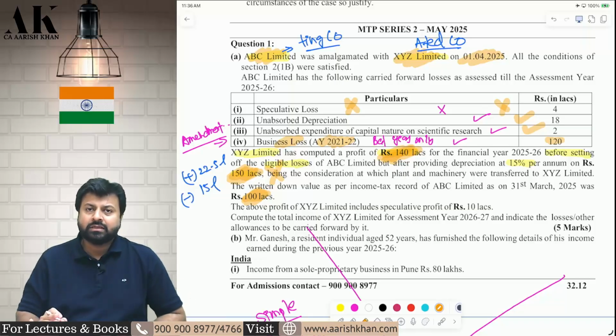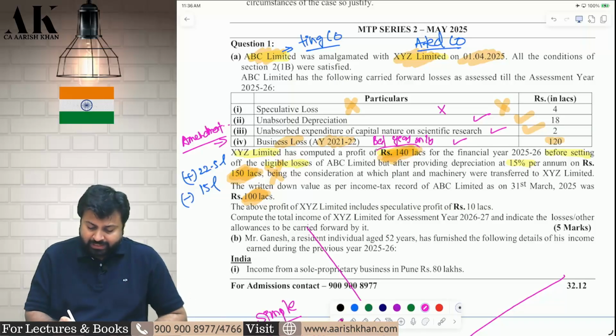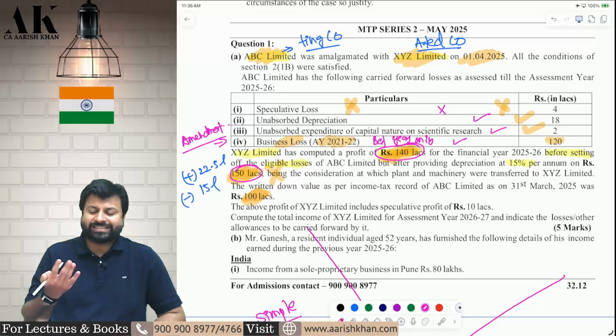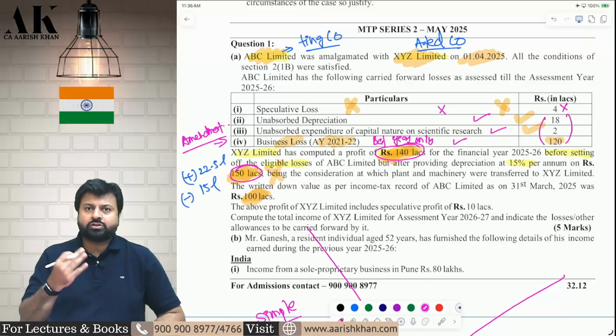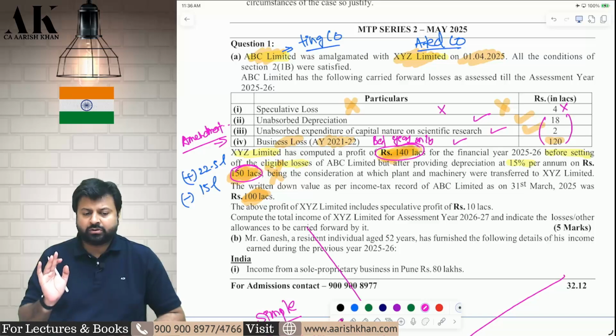Is it clear? So what is the ultimate answer? 140 lakhs is your profit. Then add depreciation on 50 lakh rupees because that is excess claim, and reduce the 3 items. These 3 items reduce, do not reduce speculative loss. You will get your profit. I hope it is clear to all of you.